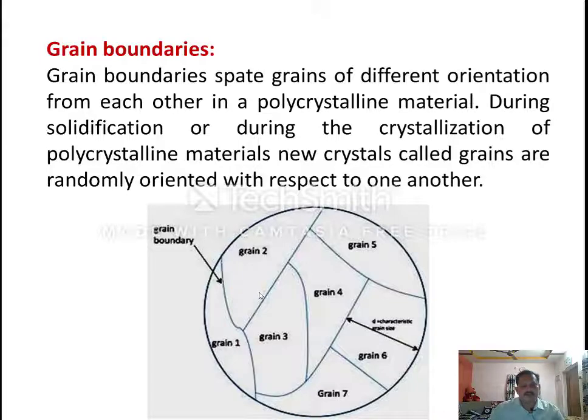But generally it is observed that fine grain structure material, meaning that in the microstructure you find so many crystals and the size of the crystal is very small, we can say fine grain structure material. Experimentally, it is observed that fine crystalline materials generally exhibit superior mechanical properties compared to a coarse grain material, right? And these grains and grain boundaries form during the process of crystallization, and we can find them in a polycrystalline material, right?